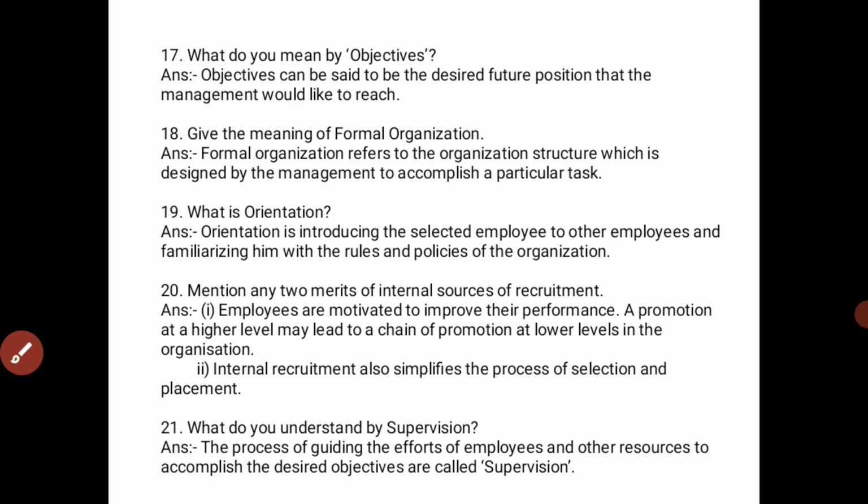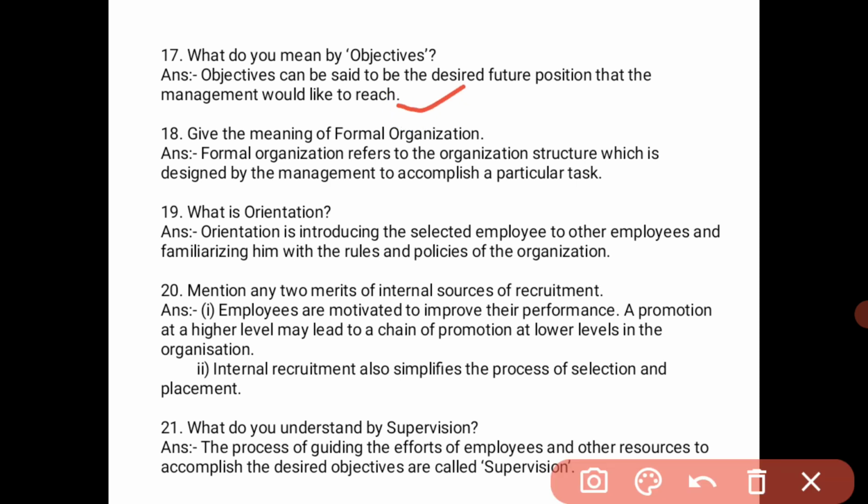Next, the 17th question: what do you mean by objectives? Objectives can be said to be the desired future position that the management would like to reach. Objectives are what? The management has the responsibility to decide the future position of the business organization. Means you have to reach the goal of the organization, that we can say as objectives. Objectives are the desired future position that the management would like to reach.